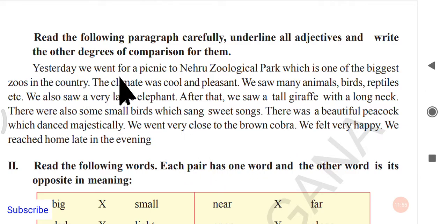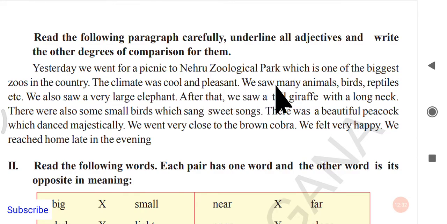So yesterday we went for a picnic to Nehru Zoological Park, which is one of the biggest. So here it is the superlative adjective, superlative degree, biggest. So what are the positive and comparative? Big and bigger. So big, bigger, biggest. Next one. The climate was cool and pleasant. Next, we saw many animals, and here we have missed adjectives. Cool, cooler, coolest. Pleasant, more pleasant, most pleasant.